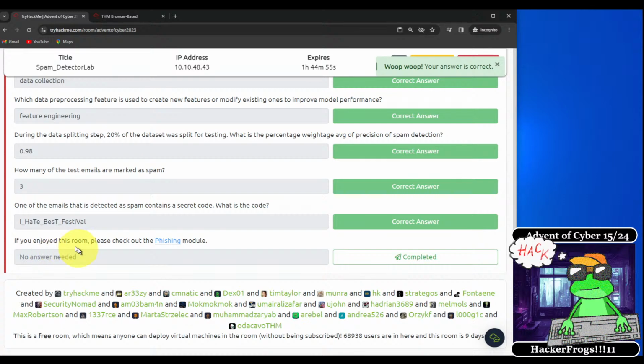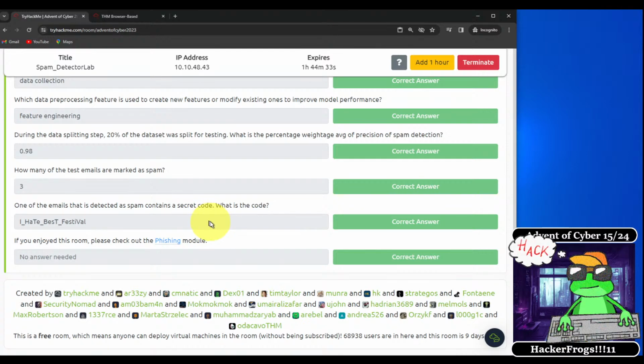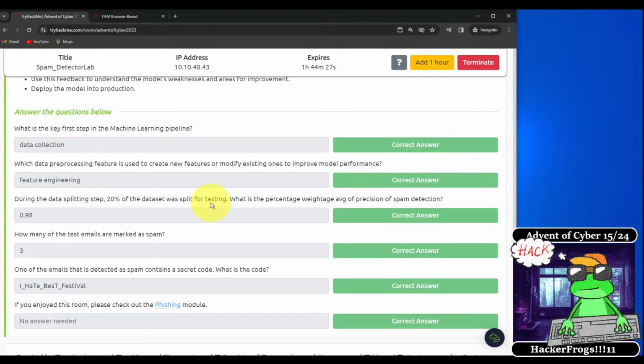All right, so that's about it for today's challenge. We're just going to click completed on this, just to be thorough and to finish it off. All right, so today we learned about machine learning and the different processes that we perform in machine learning, and then we used the machine learning algorithm, and we ran it against a number of emails and identified which ones were spam and which ones were not spam. All right, so this was all very new to me.